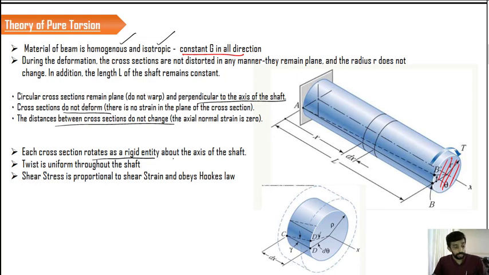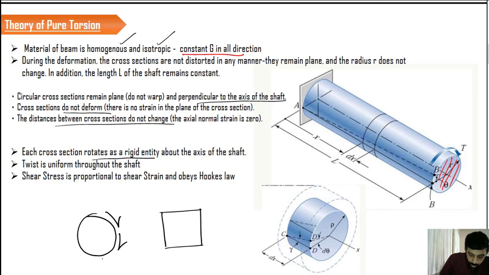We are not considering any other type of load in the system. So that contributes to the pure shear condition. Pure shear in the sense, if you consider a cross section or a circular section, you have only torsion. You don't have any other kind of stress developing, and you don't have any other combinations. You can't have any kind of normal stress or sigma in the material. It is purely designed to have the shear stress in the material. So that's what is called the theory of pure torsion.